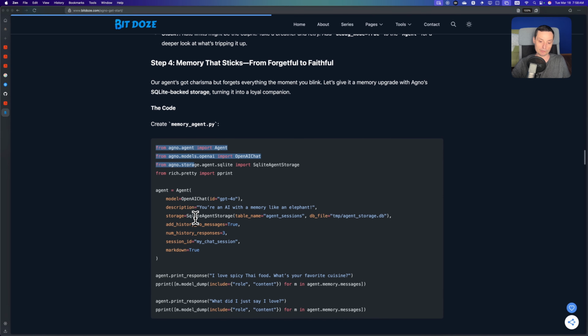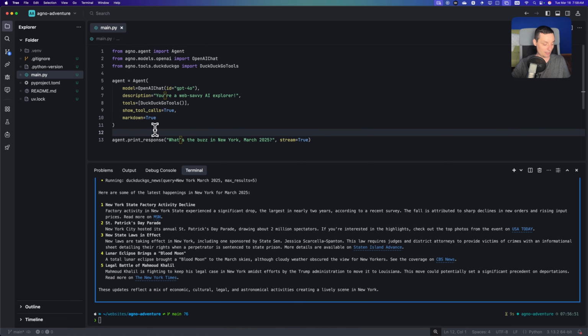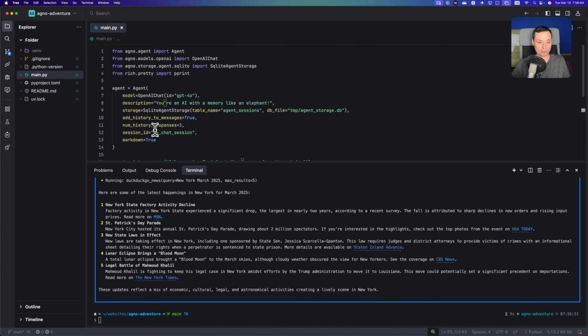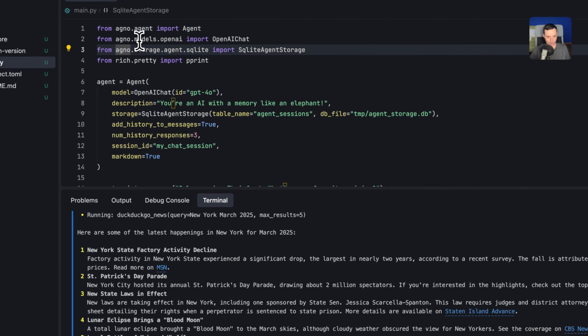You can use different memory tools, but for this I will just use the SQLite agent storage to store the conversation into a table, and we are going to discuss all of these things. Again, I will just paste the code in here, and you see that again we have the model, the agent, and the storage in here, because right now we are going to use some storage to store the memory. But the important thing for us is the agent.